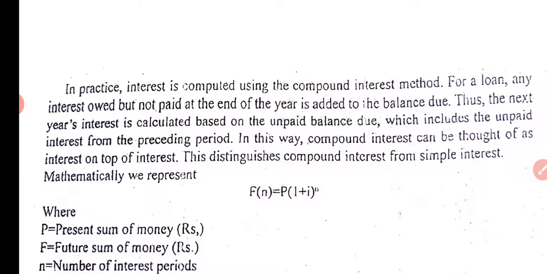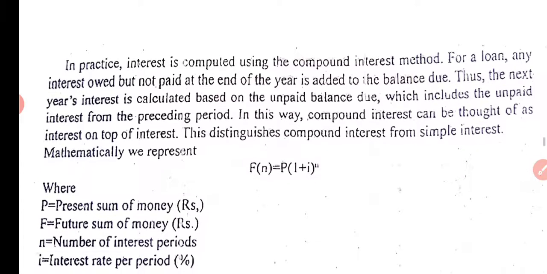Thus, the next year's interest is calculated based on the unpaid balance due, which includes the unpaid interest from the preceding year. In this way, what I have told you regarding 10,000 rupees and 10% interest, first year it was 1,000 rupees, next year it becomes 1,100 rupees. In this way, the compound interest can be thought of as interest on top of the interest. So whatever 1,000 rupees interest we had to pay for the first year, if it is not paid, then on that 1,000 rupees again you pay 10%, that is 100 rupees interest you pay. This is how the compound interest is different from simple interest.